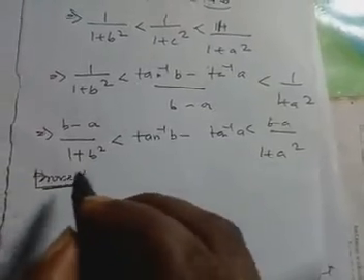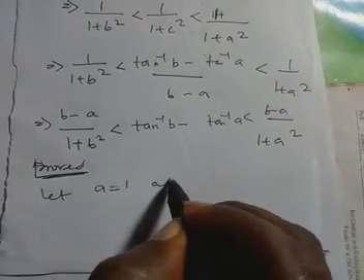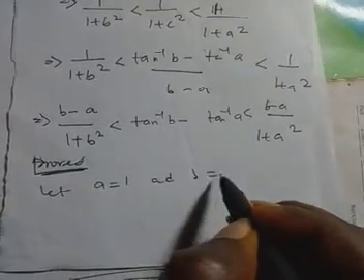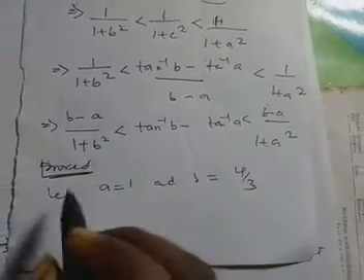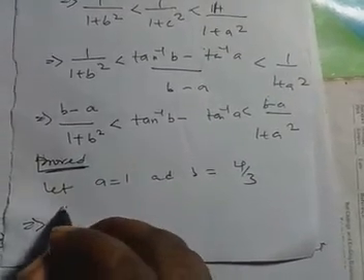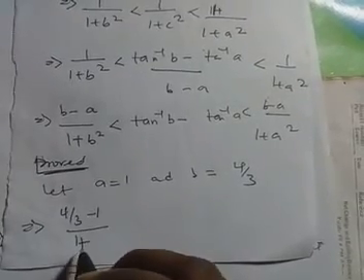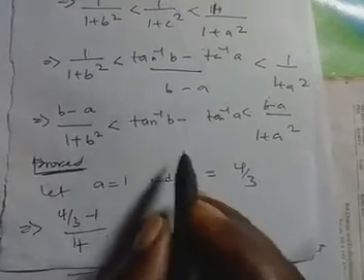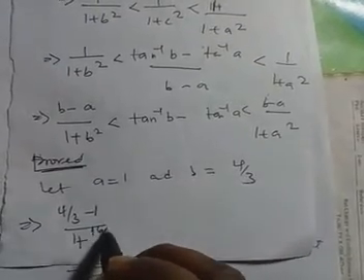So, in that case, we will now say that let a be equal to 1 and b be equal to 4 over 3. So, we need to substitute it here, so that this thing will become our b, which is 4 over 3 minus 1 over 1 plus b squared. No, this is our b. Our b squared will now be 16 over 9.